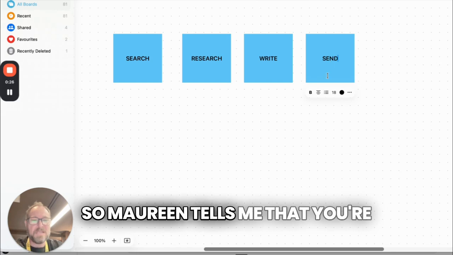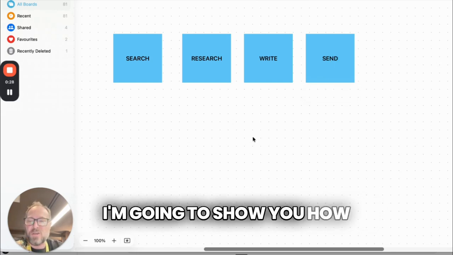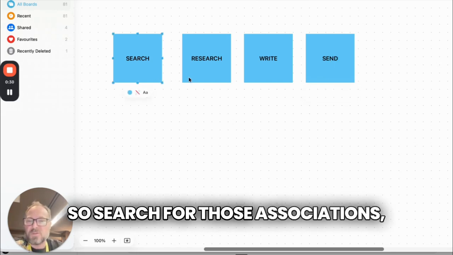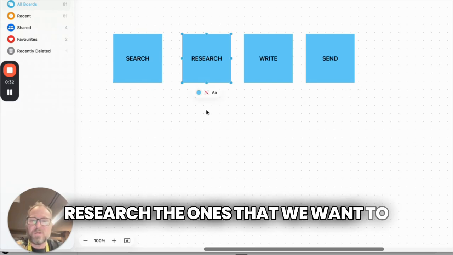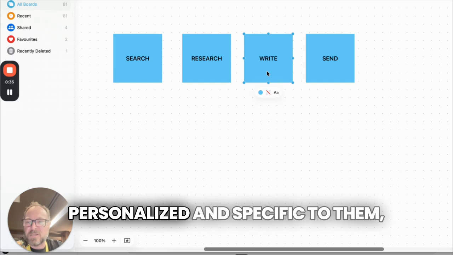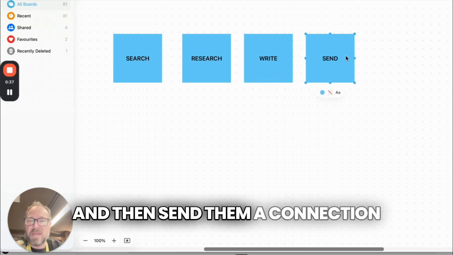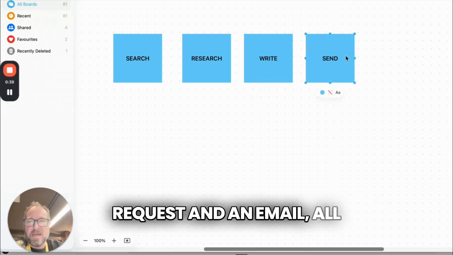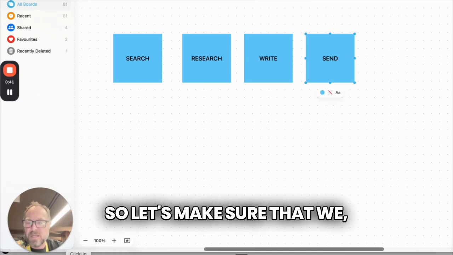So Maureen tells me that you're currently doing this manually. I'm going to show you how to automate this whole process. So search for those associations, research the ones that we want to talk to, write something really personalized and specific to them, and then send them a connection request and an email all automatically. So let's make sure that we walk this through.